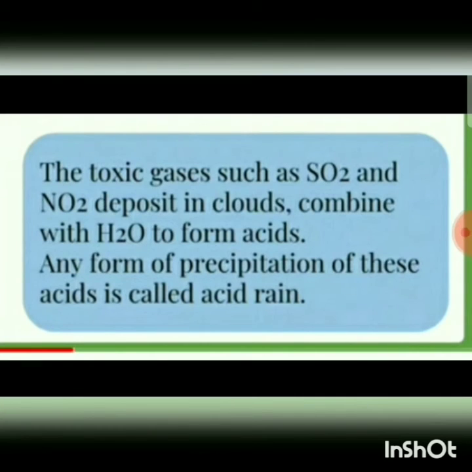Then what is acid rain? The toxic gases such as SO2 and NO2 deposit in clouds and combine with H2O to form acids. Any form of precipitation of this acid is called acid rain. So when the rain falls, it mixes with the harmful gases present in the air, and that rain is called acid rain, which is also harmful.